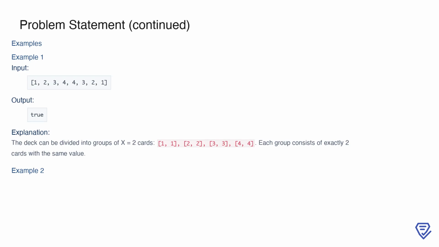Suppose the input is the array 1, 2, 3, 4, 4, 3, 2, 1. Here, the output is true. Why? Because the deck can be divided into groups where each group contains exactly two cards, and all cards in each group have the same value. For instance, we can form the groups 1,1, 2,2, 3,3, and 4,4. All of these groups satisfy the two conditions: they each contain two cards, and all cards within each group have the same value. Therefore, the partition is valid, and the result is true.